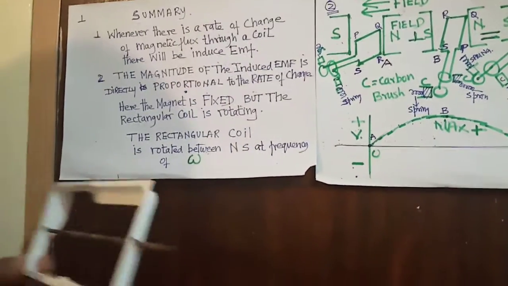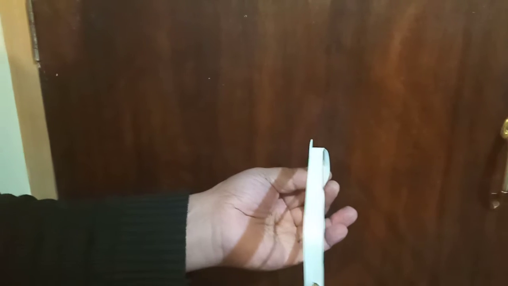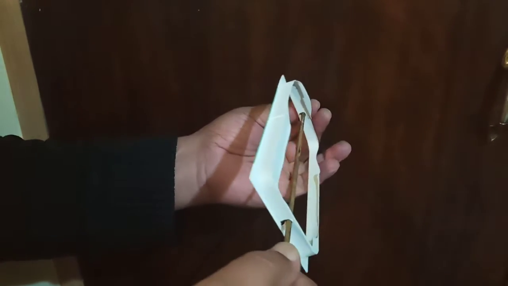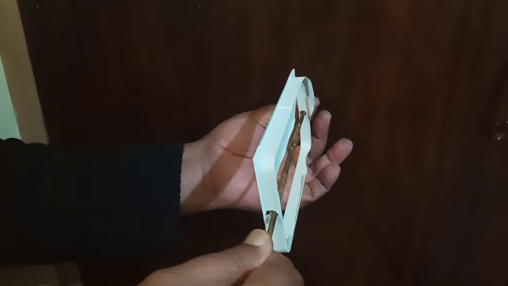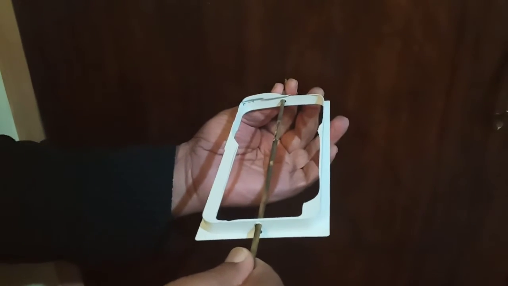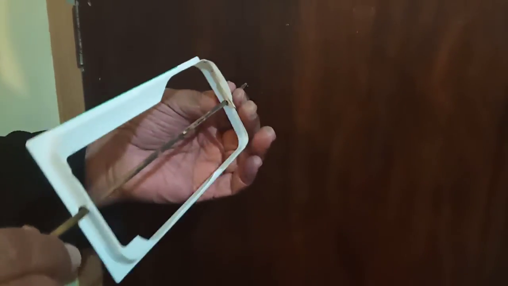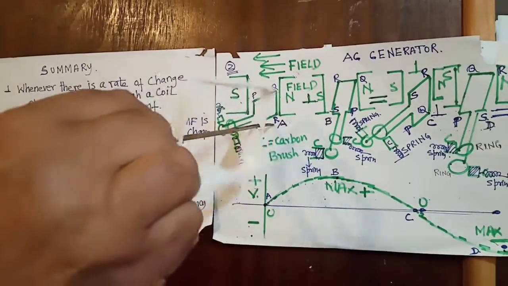Suppose now this is north, and this one is south. So now this is the area. When it is like this, maximum flux is getting. When it is like this, see, 0. When it is like this, maximum area. When it is like this, 0 area. So today we will do with what? The magnet fixed. See, the magnet is fixed, and this one is rotating. See, it's rotating like this.